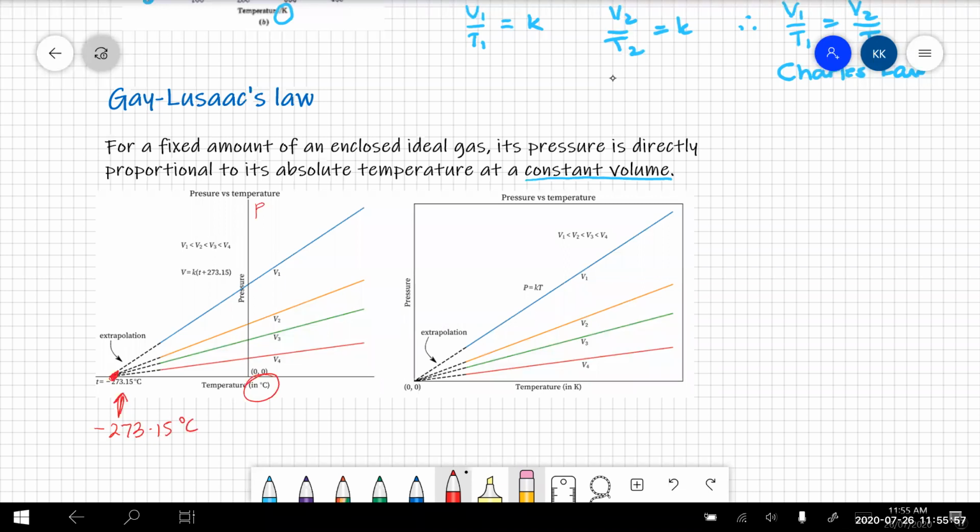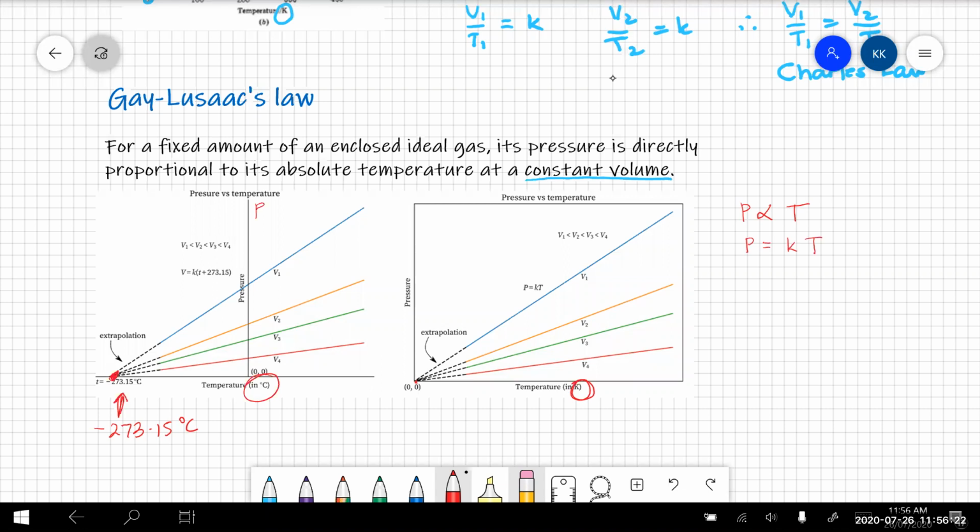So again, if we were to shift the axis back so that that intercept point was at the origin, we would be using the Kelvin scale for temperature. And from this, we find that pressure is proportional to temperature. So that means pressure is equal to some constant times temperature.